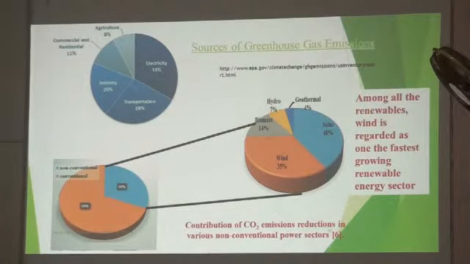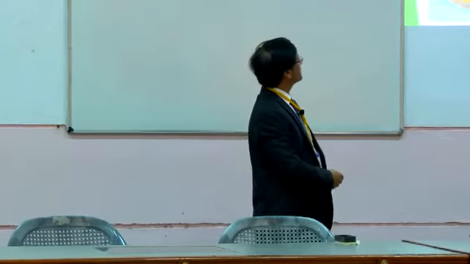When we review all other non-conventional sources, solar comes on top, but after that there is wind. Solar energy has not yet received a very good reputation in efficiency. Wind turbine is growing continuously. The growth rate of the wind turbine is much higher than solar. So we are concentrating on this. We try to save CO2 emission, we try to contribute more on the wind turbine side and bring the bearing there.